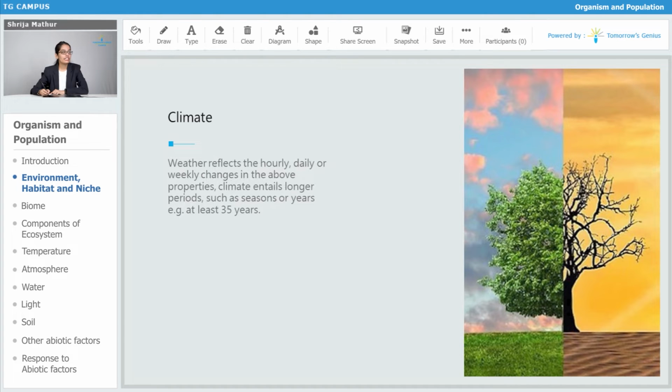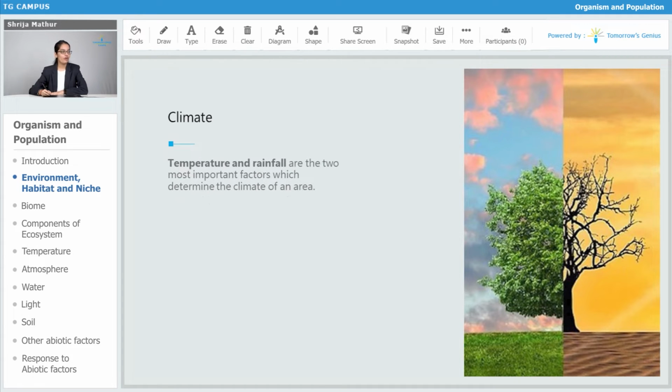Weather reflects the hourly, daily or weekly changes in the above properties. Climate entails longer periods such as seasons or years, for example at least 35 years. So when we are talking about a climate, we are considering the average weather. How much duration should we take? It is approximately 35 years that we consider as the average weather to determine the climate. But when we talk about the weather, we say it is on an hourly basis, weekly basis, monthly basis, like that.